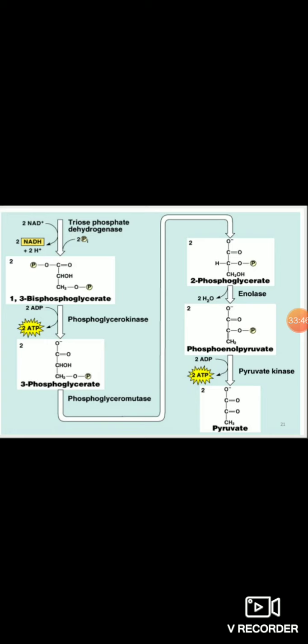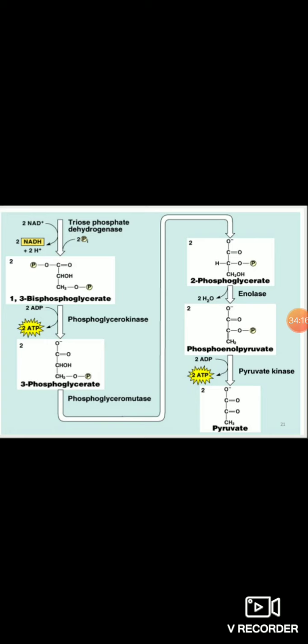Okay, and it is catalyzed by which enzyme? Phosphoglycerokinase enzyme, or the phosphoglycerate kinase enzyme, catalyzes conversion of 1,3-bisphosphoglycerate to the phosphoglycerate by the formation of 2 molecules of ATP. This step is called substrate level phosphorylation.